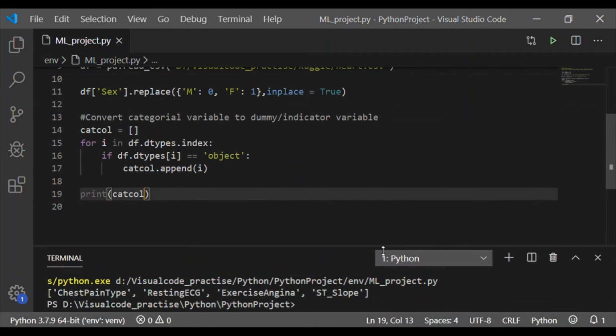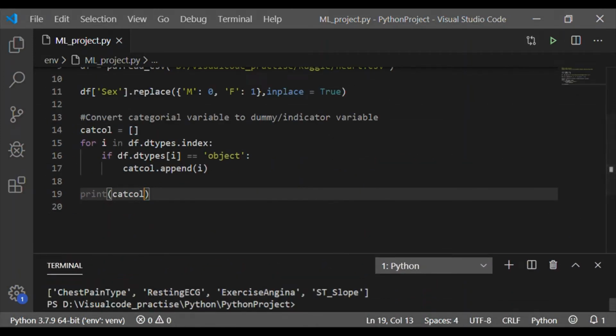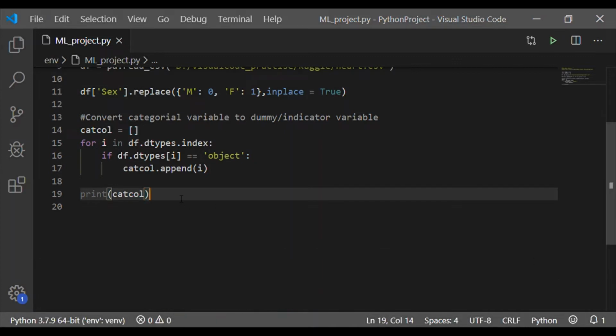Now on printing the cat_column, as expected, we could see the 4 columns, namely chest pain type, resting ECG, exercise angina and ST_slope. These are of object data types in our data frame. They are also called categorical variables as they are non-numeric variables.